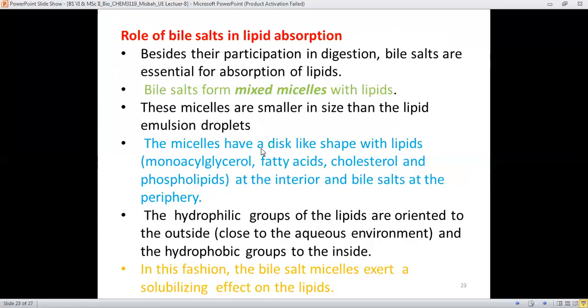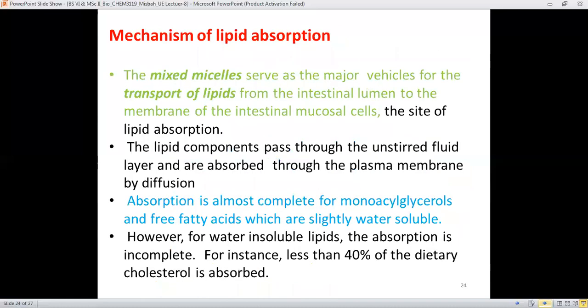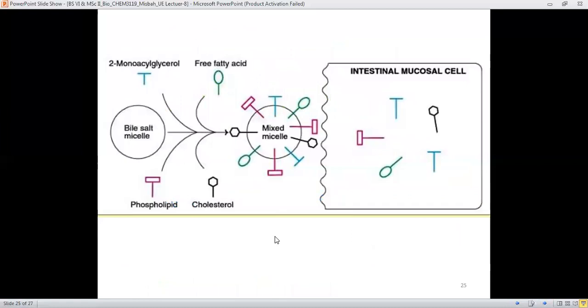And these micelles or the disc, what they will do, they will in fact incorporate, you can see from here, these different fatty acids, lipid functionalities, cholesterol, phospholipids, and the 2-monoacyl glycerol functionalities.